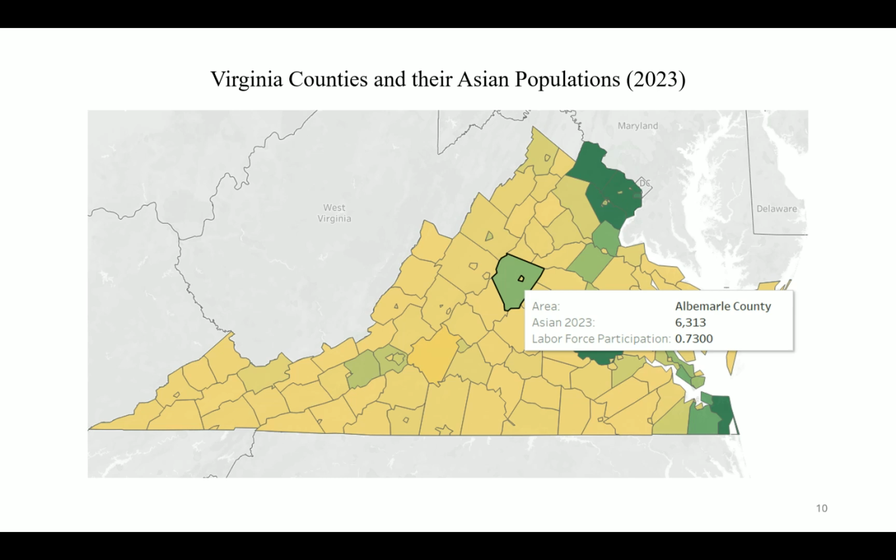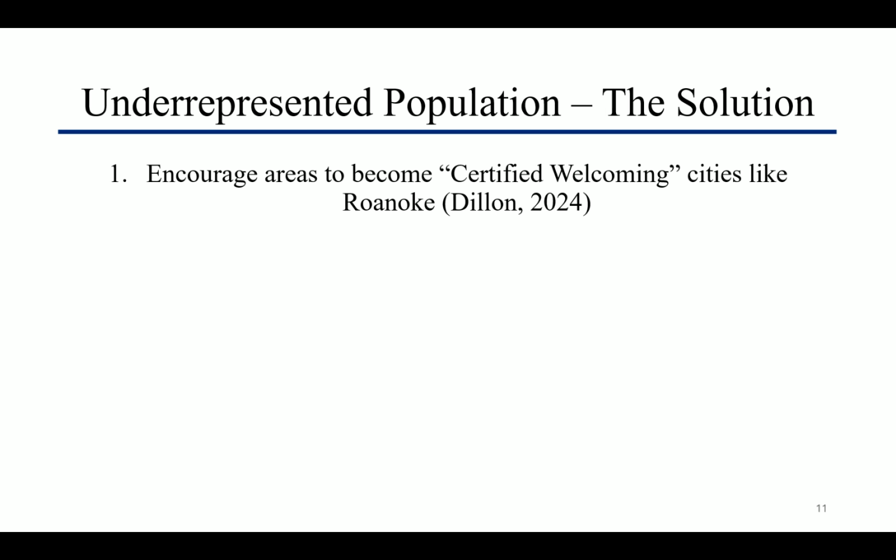However, this is not the case for all the counties. How do we improve it for them? First, we can encourage towns to become certified welcome cities for immigrants. Roanoke recently did this, and it includes providing adult education and educational resources in multiple languages.